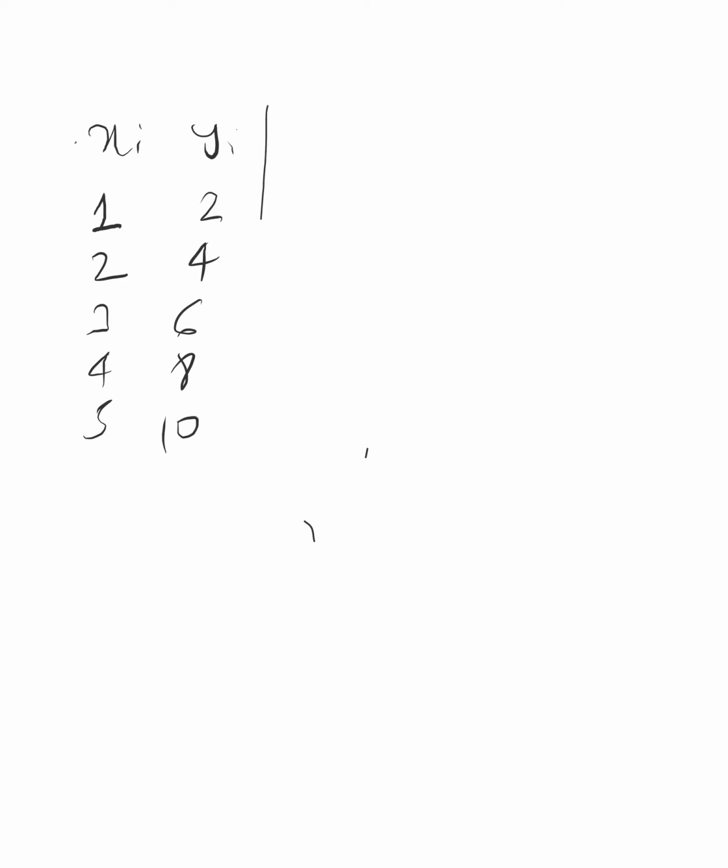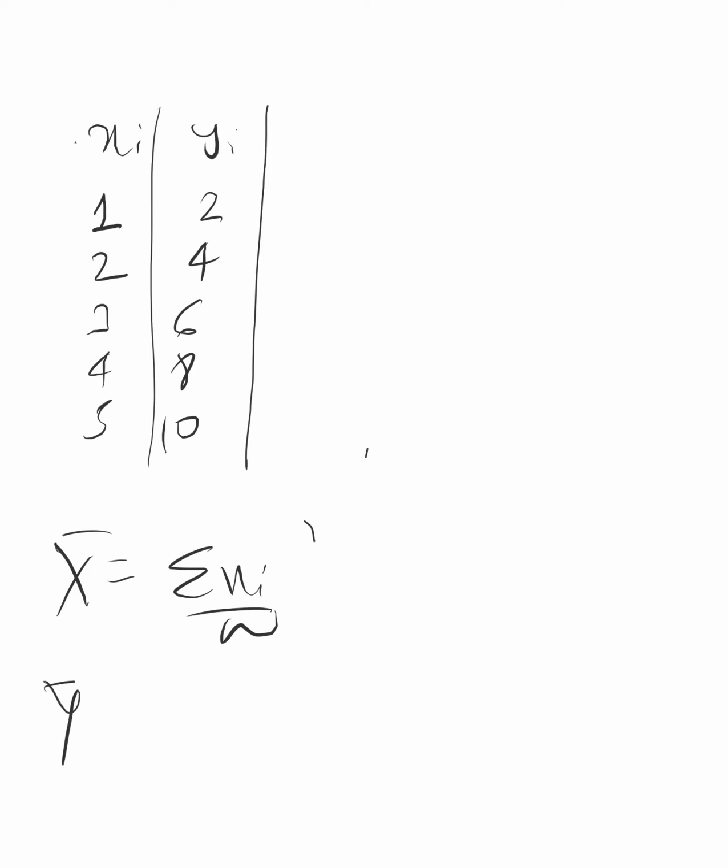And we have to find x mean first separately by this formula, and find y mean also separately by this formula. x mean: 1, 2, 3, 4, 5 sums to 15, 15 by 5 is 3, and y mean: 2, 4, 6, 8, 10 sums to 30, 30 by 5 is 6.